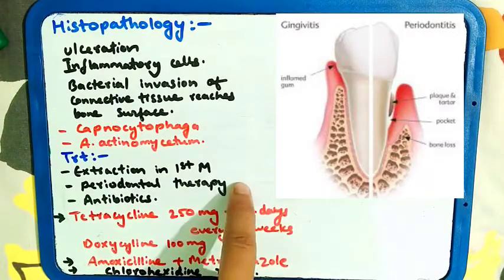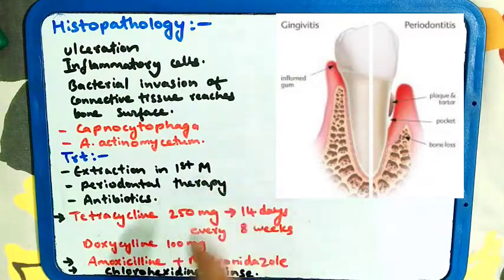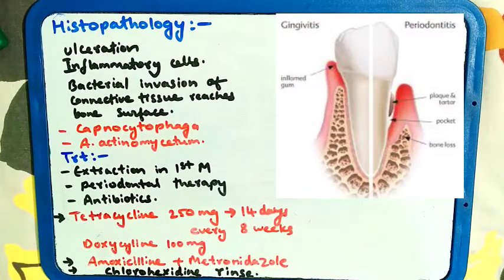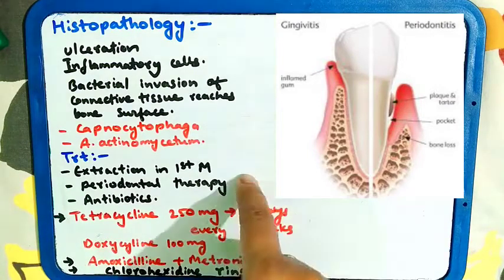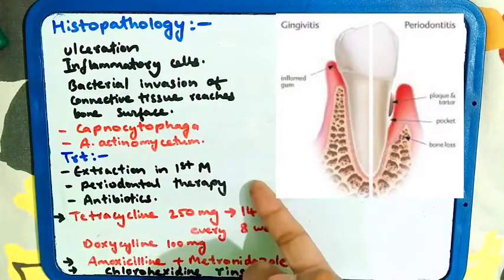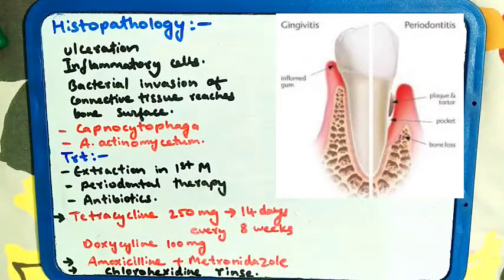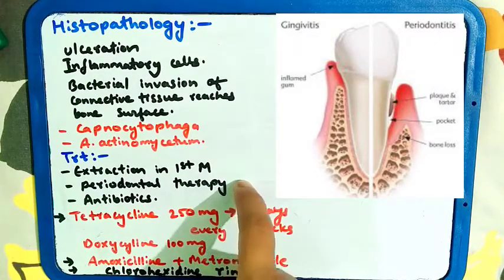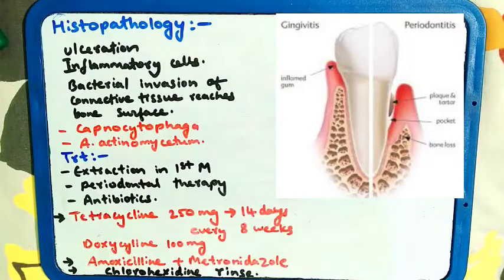Then periodontal therapies are given, which include scaling, root planing, curettage and flap surgery. With or without bone graft, if there is root or bone loss, you can add a bone graft. Root amputation and hemisection are also done, along with occlusal adjustment and plaque control.